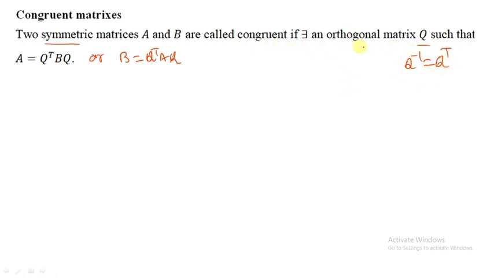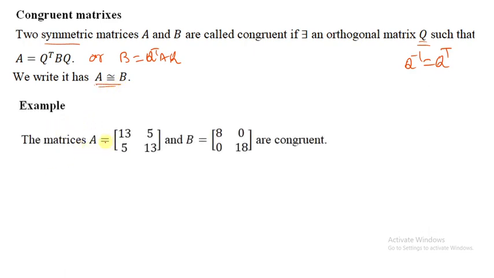Similarly, for a symmetric matrix, there exists some orthogonal matrix. If we write it, A is approximately equal to B. That's the notation: A is congruent to B. For example, matrices A and B are congruent. That means you can write A equals Q transpose BQ, or B equals Q transpose AQ.